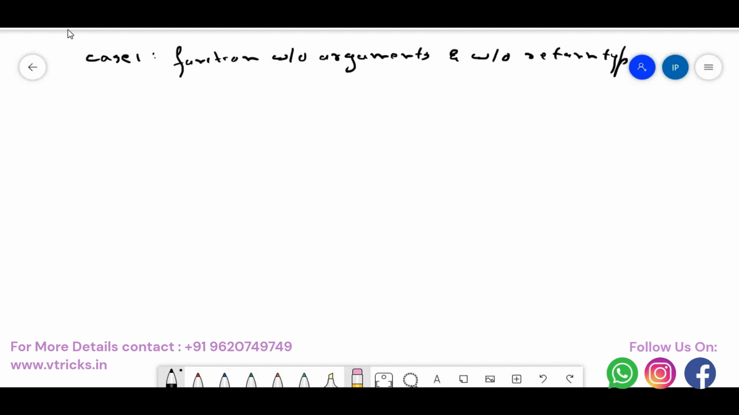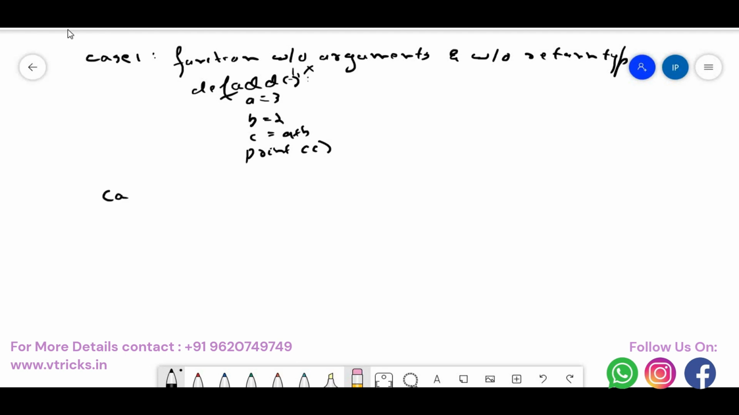The example here is, let me take something like def add. I'm defining a function, and I'm not taking any arguments. I just say A is equal to 3, B is equal to 2, then C is equal to A plus B, then print C. This is case number 1, where I'm not accepting anything as input and I'm not returning anything.